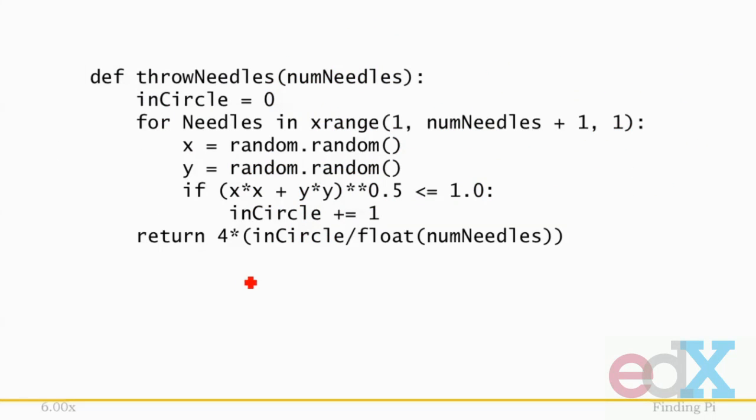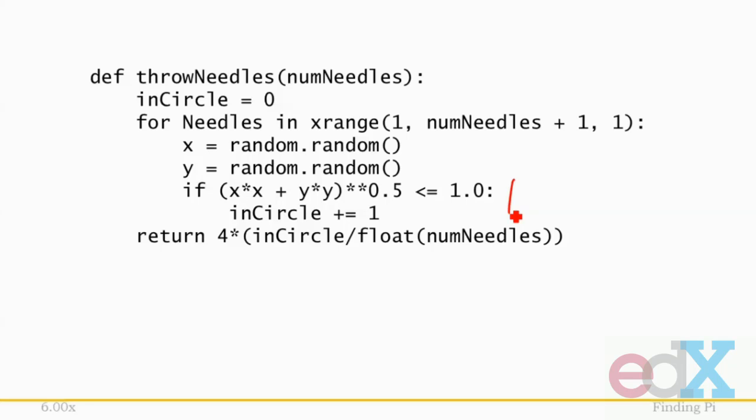We'll look at three functions. The first will throw some needles, or drop some needles if you prefer, in the vicinity of the square. The function throw needles simulates dropping the needles by first using random.random to get a pair of positive Cartesian coordinates, x and y values. It then uses the Pythagorean theorem, here, to compute the hypotenuse of the right triangle with base x and y. This is the distance from the tip of the needle from the origin.